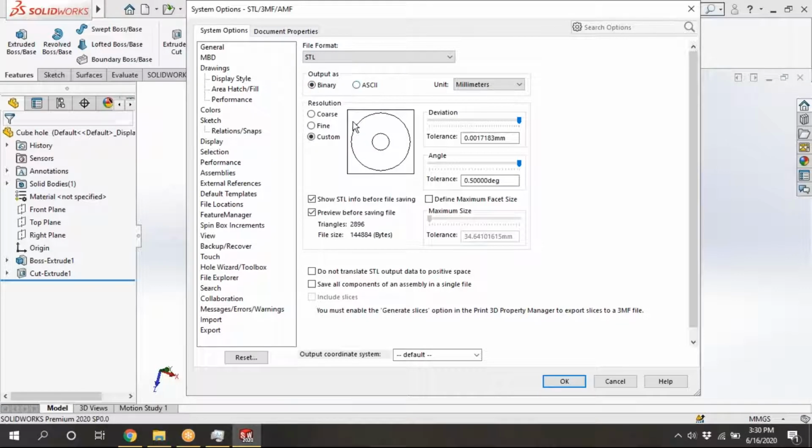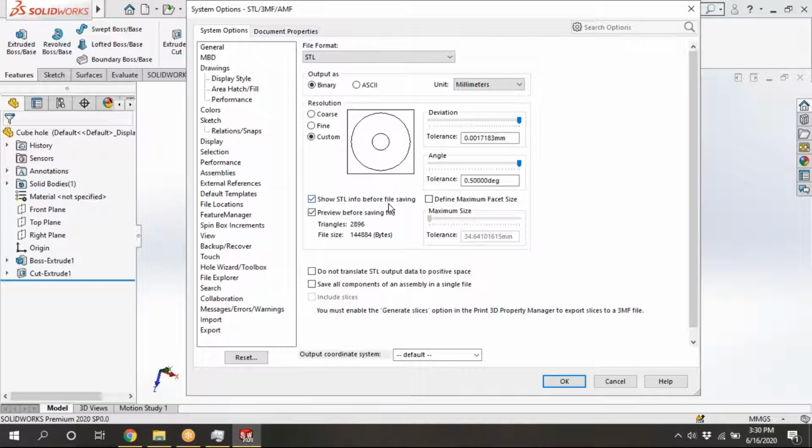See here, for binary the number of triangles won't change, 2896. For ASCII also the number of triangles is 2896. But see here, the file size is 14484 bytes for binary. For ASCII, it is 819592 bytes. Means the ASCII file is about 5 times the binary file size. So if you take a larger object and save it in ASCII, the file size will be very high. I will show you that also.